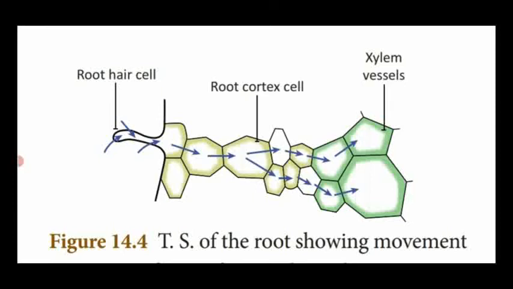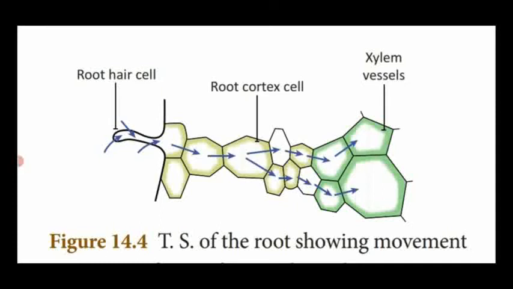Through the lower concentration, the water molecules reach the xylem vessel. Before reaching the xylem vessel, the xylem cells have a plasma membrane or semi-permeable membrane which selects the particles and allows the water molecules into the xylem vessels. Thus, the osmosis process takes place.